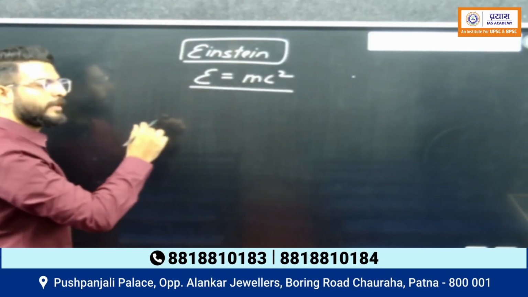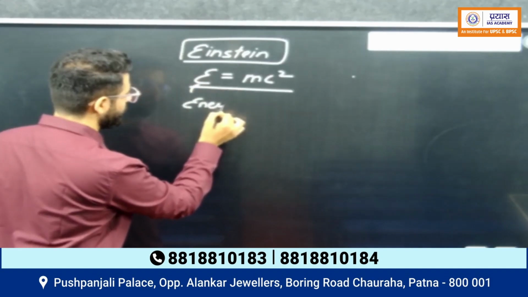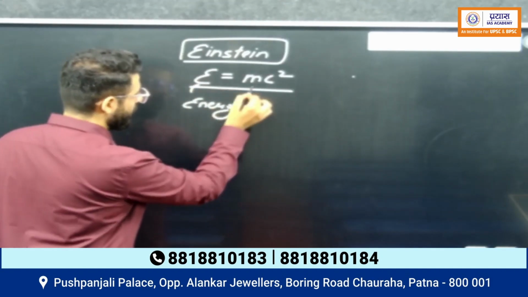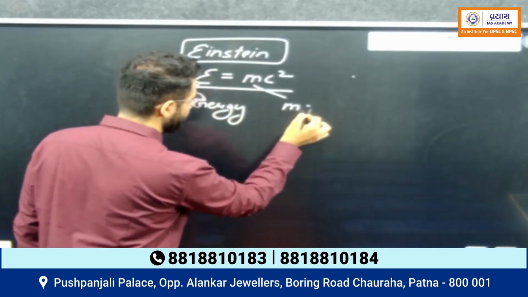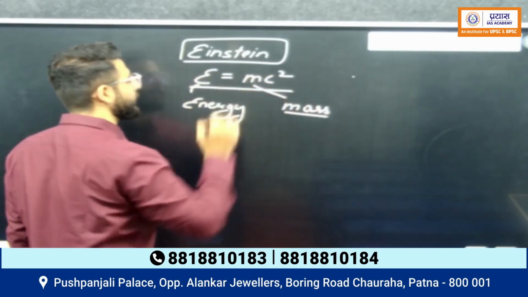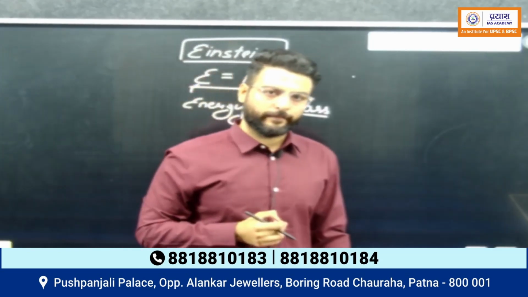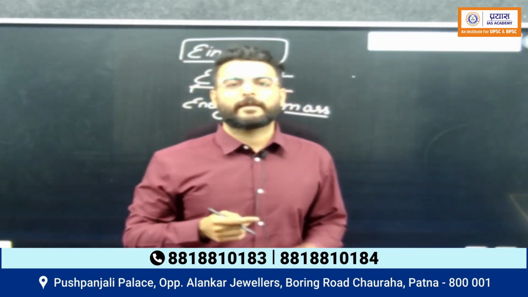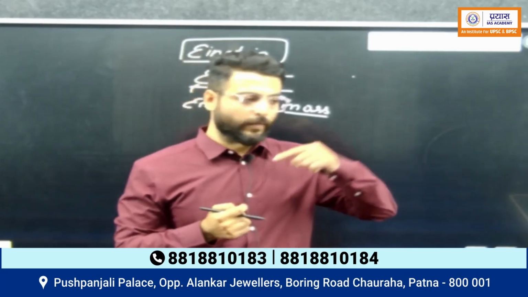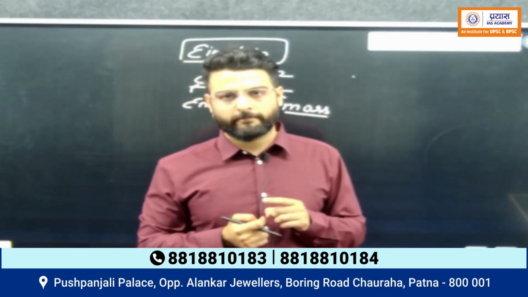In this particular formula, E is energy, m is mass, and c is the speed of light. What does this formula tell us? According to energy mass equivalence formula, energy can be converted into mass and mass can be converted into energy.